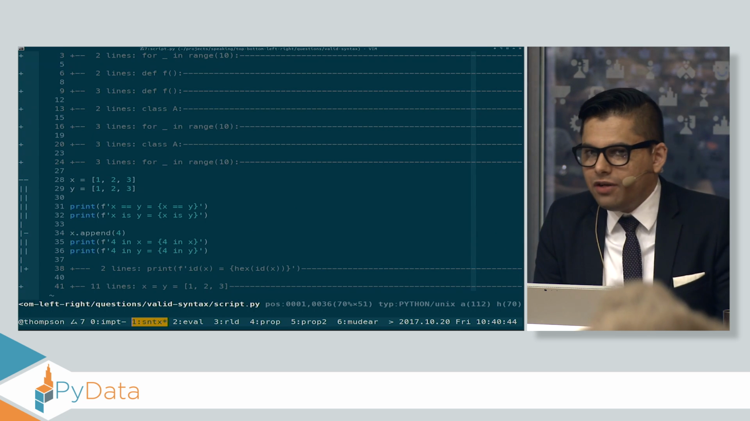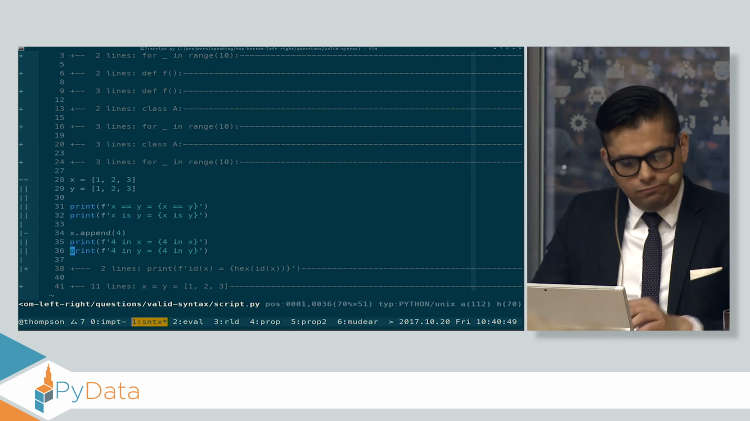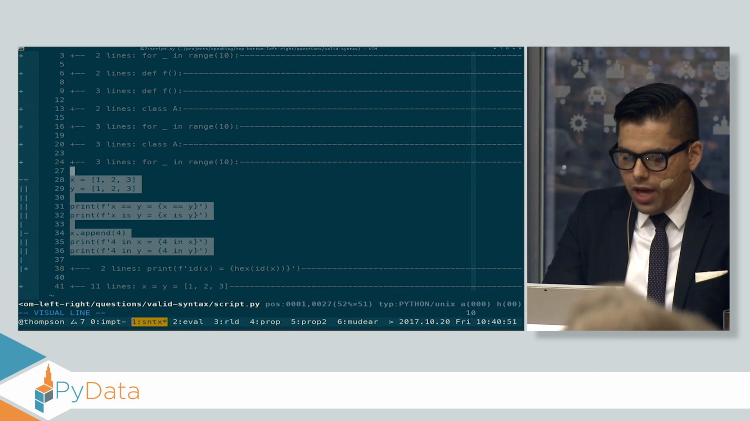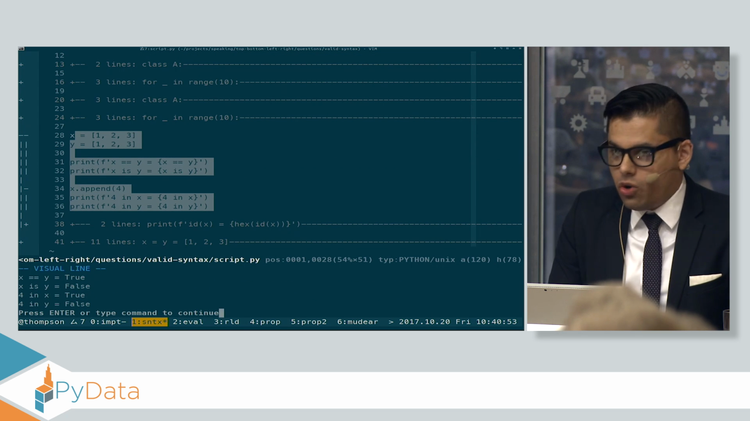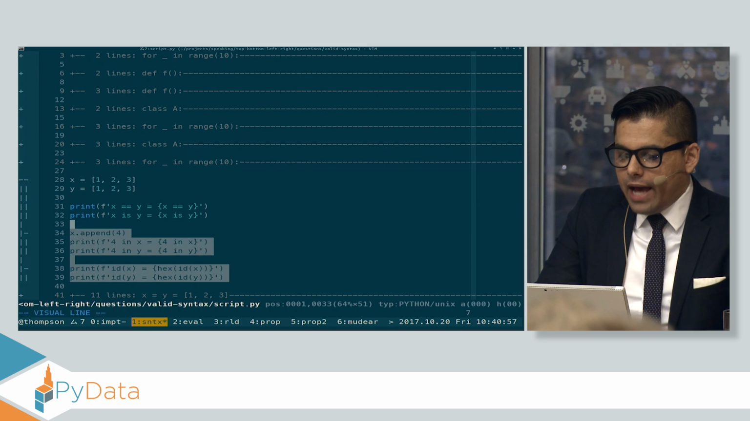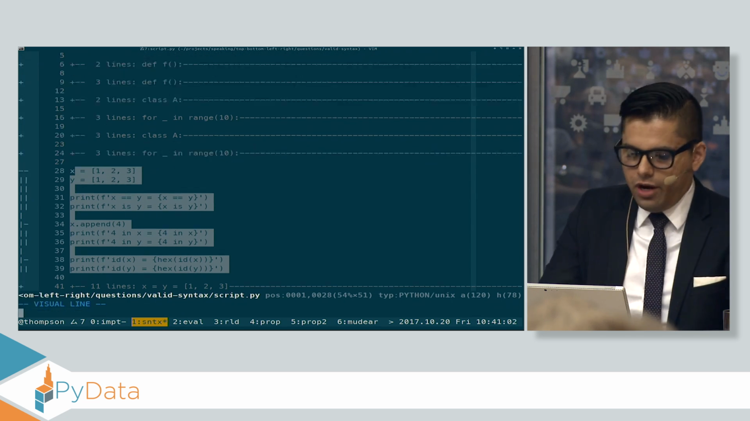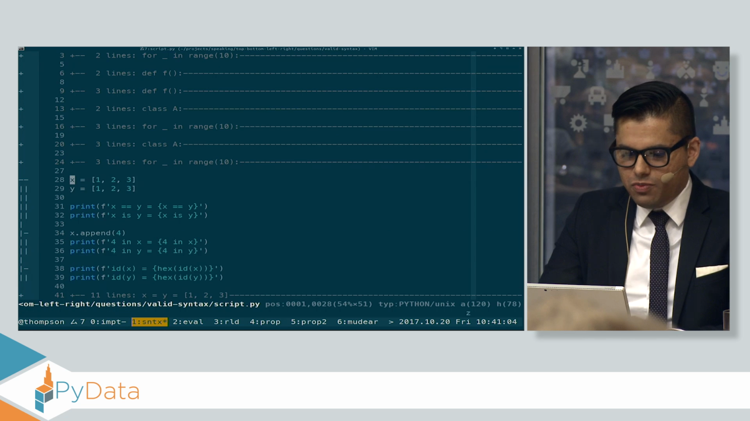So if I append 4 to X, does it show up in Y? No, they're different objects. If I append 4 to X, it will, of course, not show up in Y. Similarly, if I look at the IDs of X and Y, are they the same ID or different IDs? Different, very good. You guys are real smart.